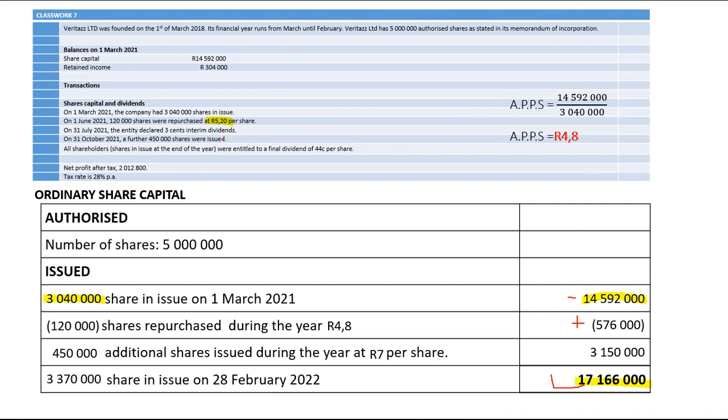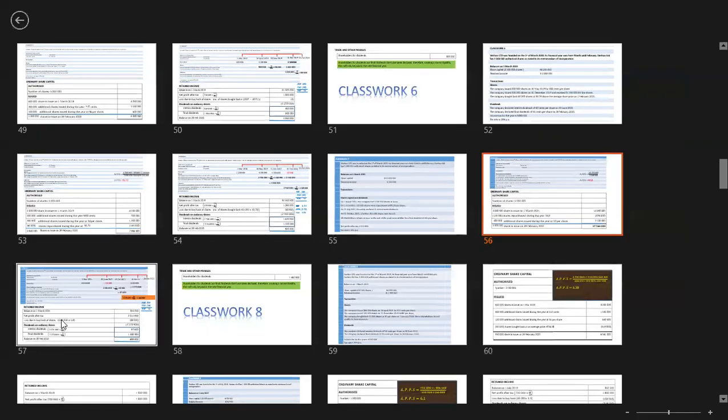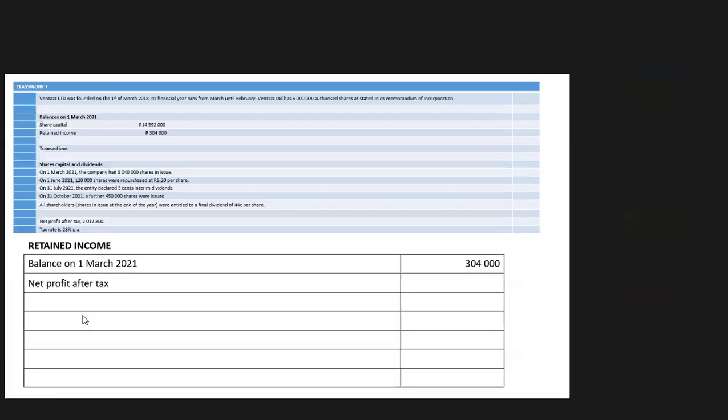I am going to go back to this. I will start with this over here, guys. This is 2,012,800, and they gave us the tax rate of 28%, which is 27% right now. But note that 2,012,800 is profit after tax, and in our ordinary share capital, we only record profit before tax.